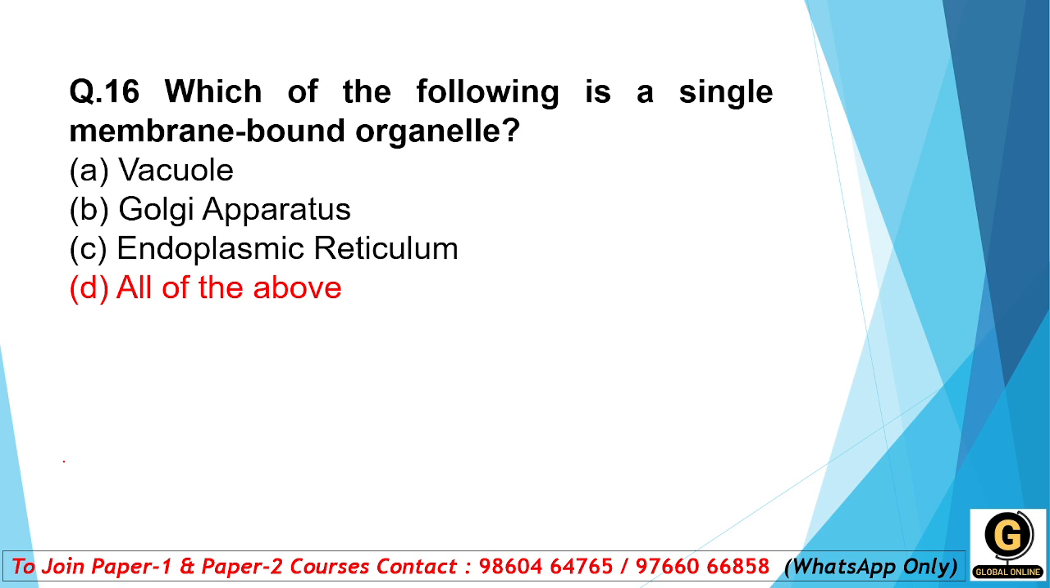Which of the following is a single membrane bound organelle? Yes, students. The options are vacuole, Golgi apparatus, endoplasmic reticulum, and all of the above. And membrane bound organelle is nothing but the endomembrane system organelles. Yes, endomembrane system organelle. Yes. So in animal cell